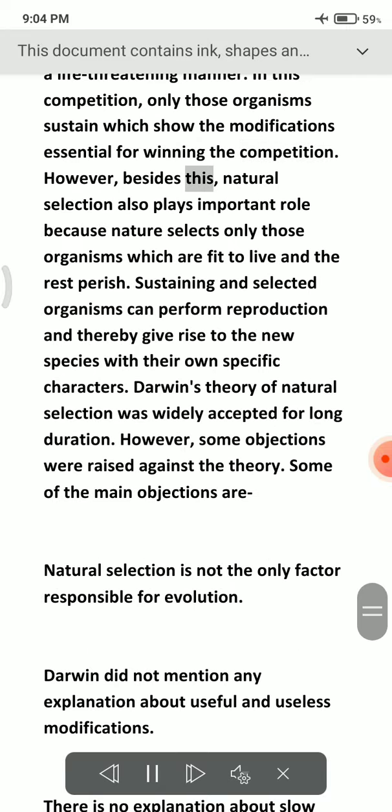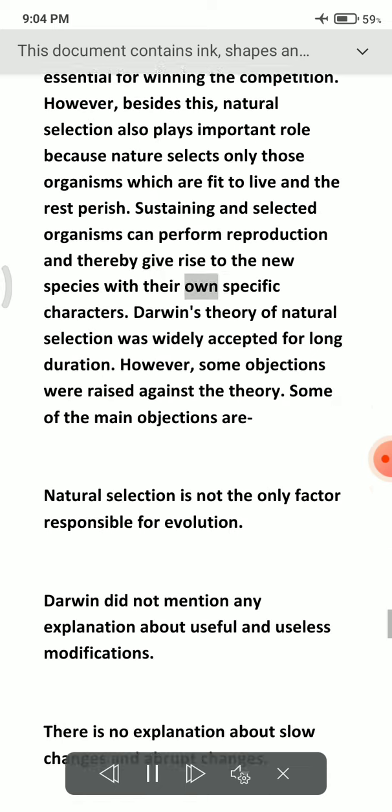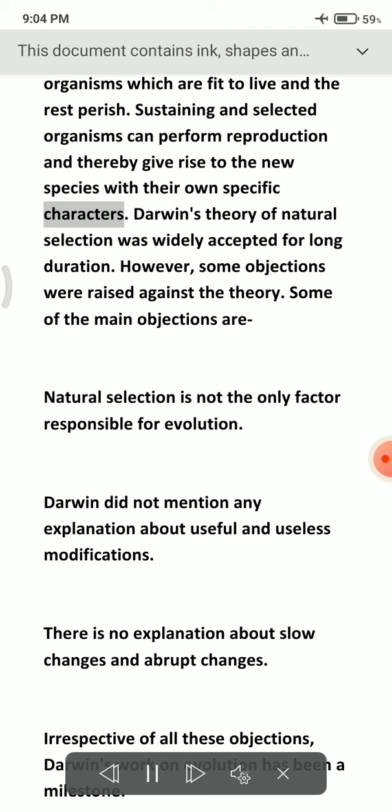However, besides this, natural selection also plays an important role because nature selects only those organisms which are fit to live and the rest perish. Sustaining and selected organisms can reproduce and thereby give rise to new species with their own specific characters.